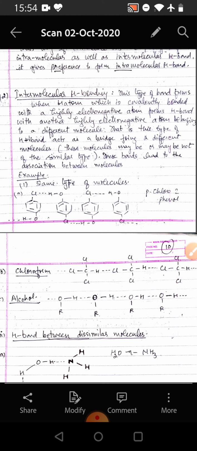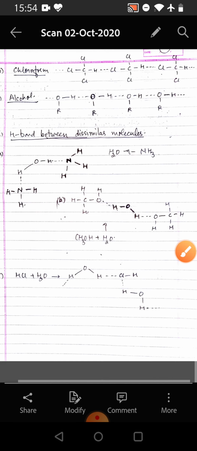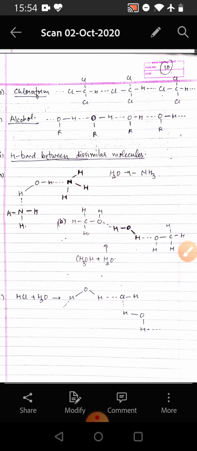If we consider the examples, we see that parachlorophenol forms intermolecular hydrogen bonding, chloroform forms intermolecular hydrogen bonding, and this alcohol also forms intermolecular hydrogen bonding, where 1, 2, 3, 4 show different molecules of chlorophenol, chloroform and alcohol associated to form a mega molecule with the help of the hydrogen bonds between them. Now we come to the hydrogen bond between dissimilar molecules, which is also intermolecular hydrogen bonding.